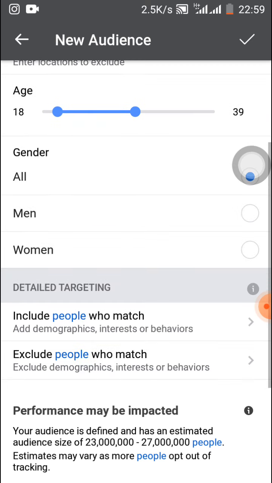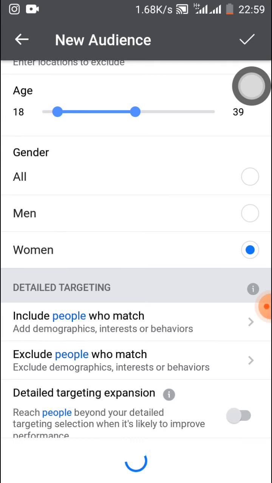Now we have gender. If you are selecting both male and female, you select all. And if you are selecting for just men, you select men, or women. Let's say your cake is for just women, since women are likely to be the ones.